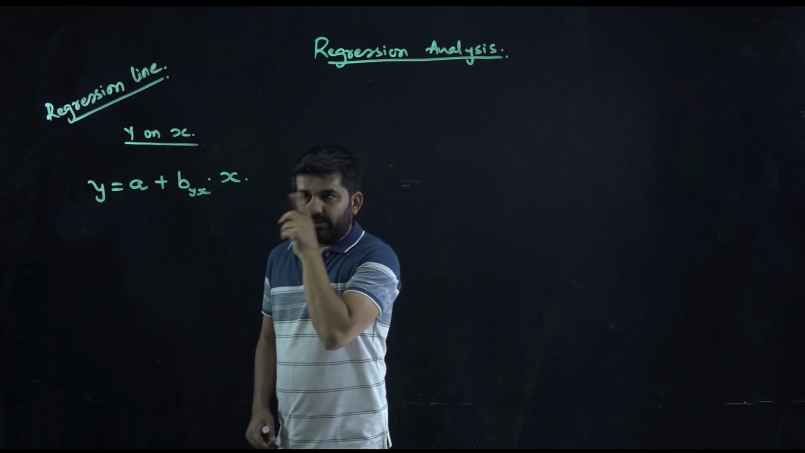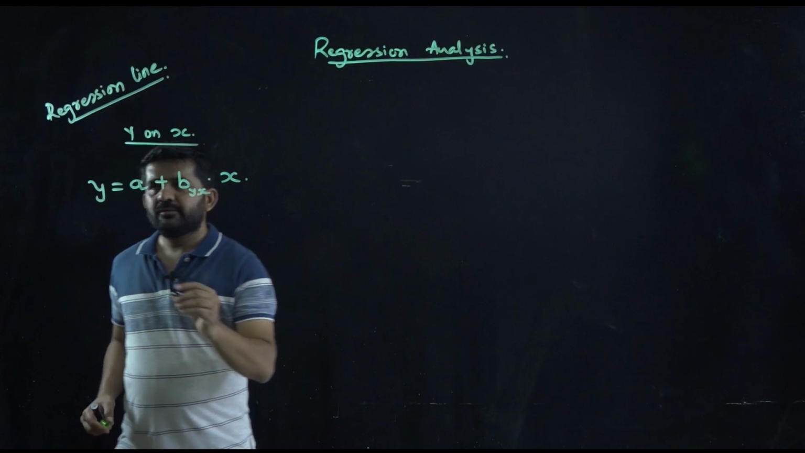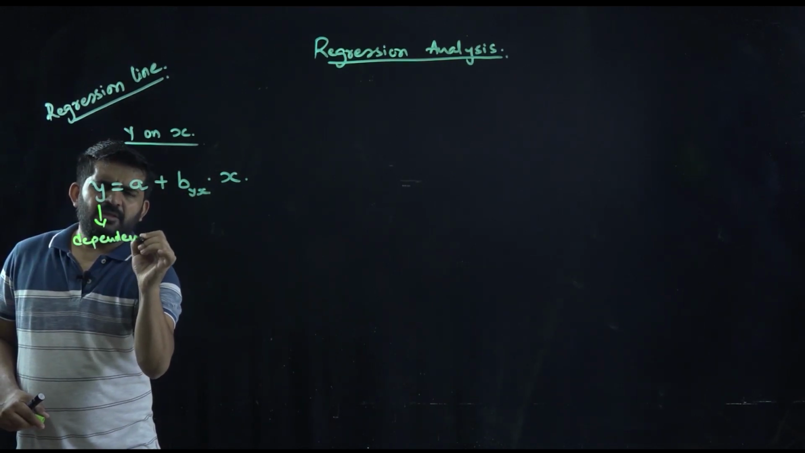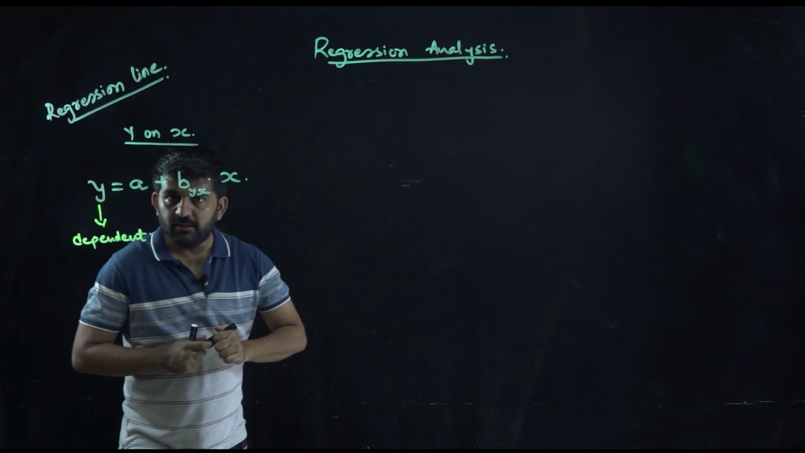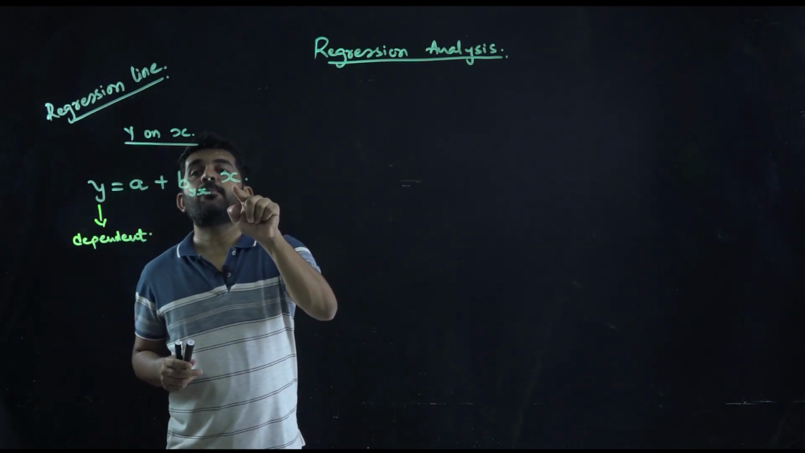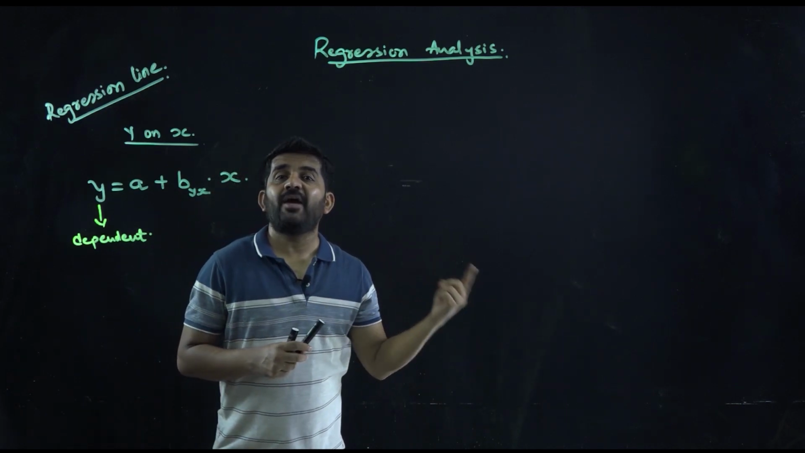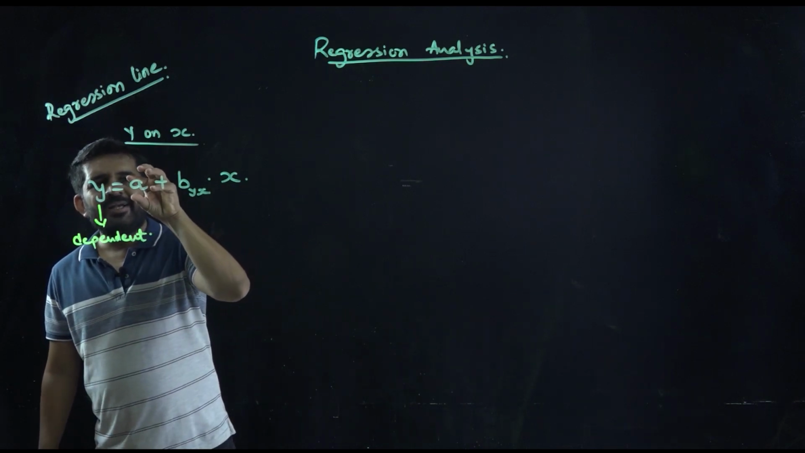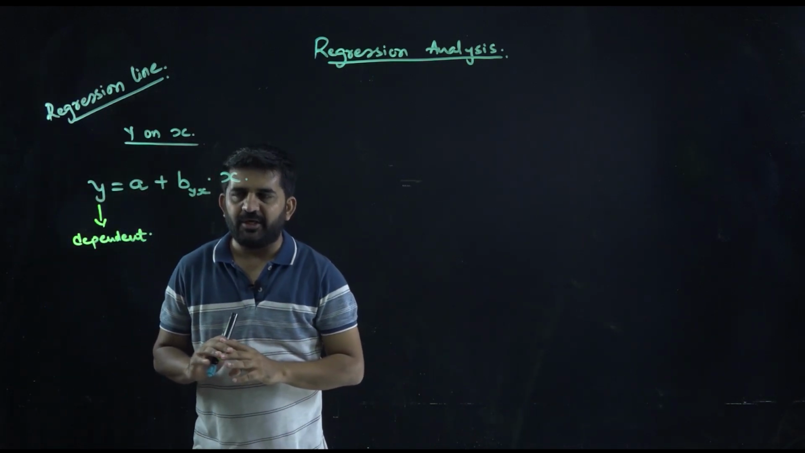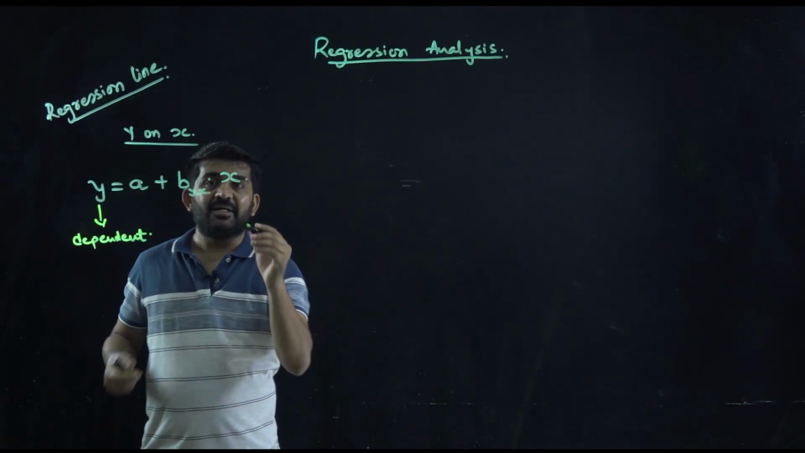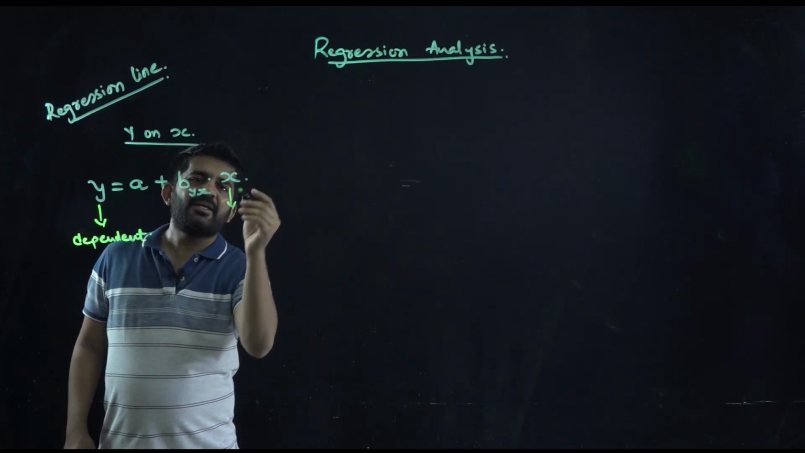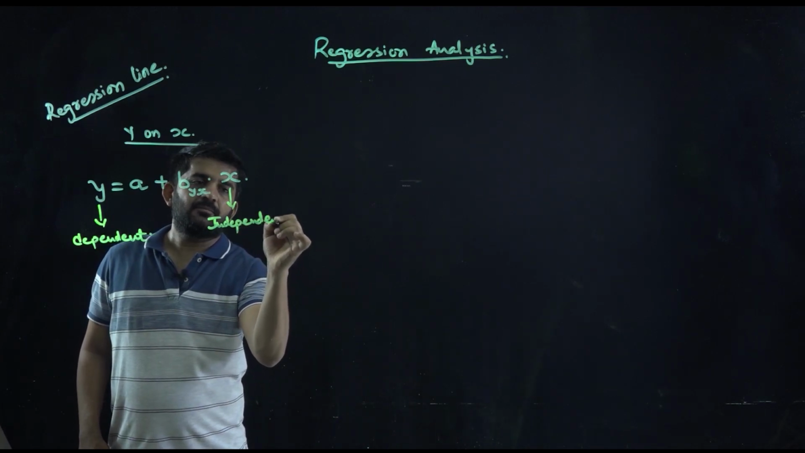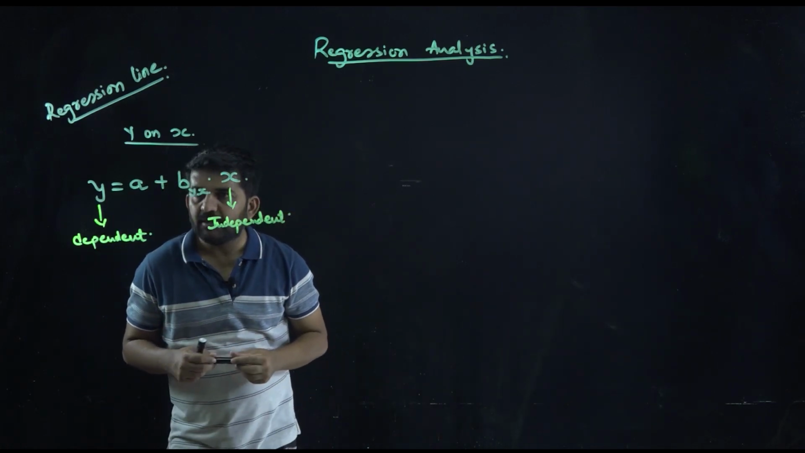Now try to understand what this means. Here, y is a dependent variable. Why dependent? It is dependent upon x. The value of x will determine the value of y, provided a and byx are known. Is it alright? So y is a dependent variable, but the x variable you can assume is an independent variable. Is it alright?